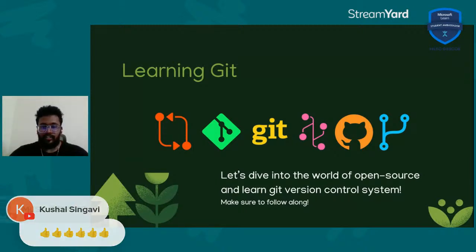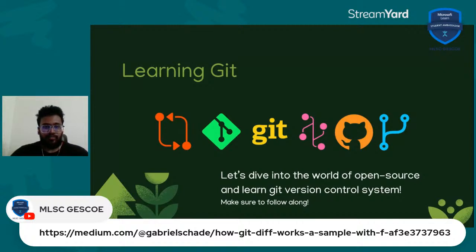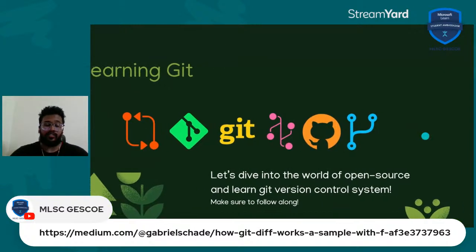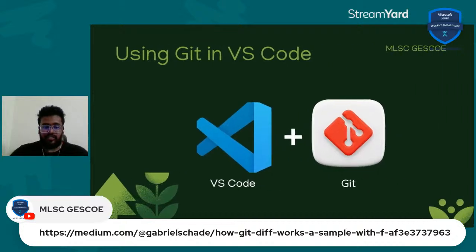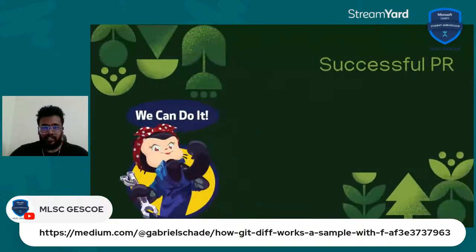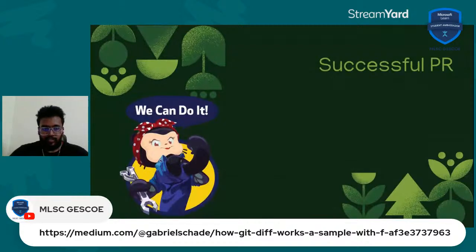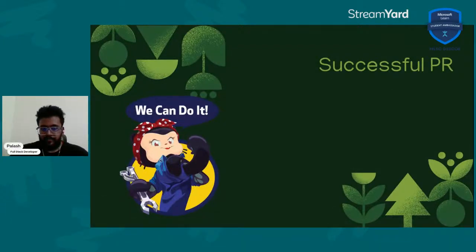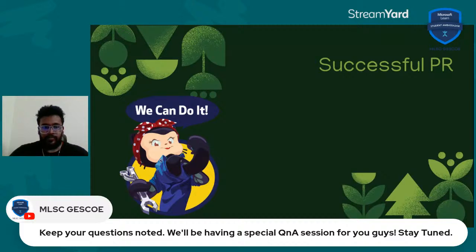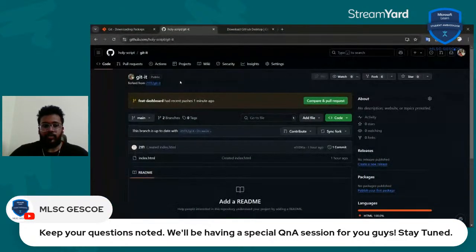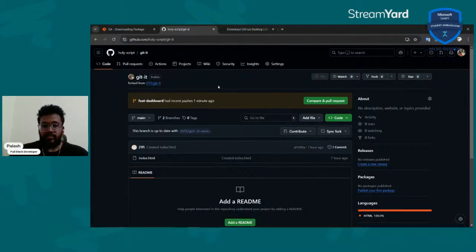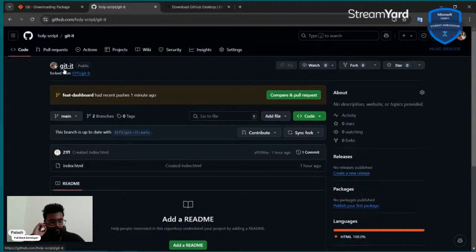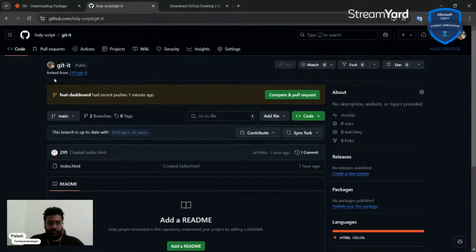Next, let's go ahead to pulling and creating pull requests. So let me start sharing my screen again. Okay, so now what we're going to do is create some changes, but we're not going to do them in VS Code. We're going to do them in the GitHub repository using the web browser.